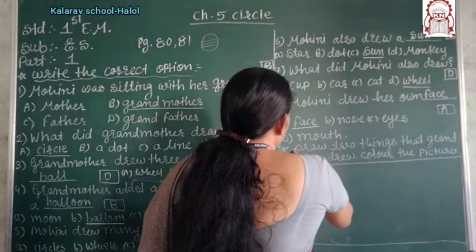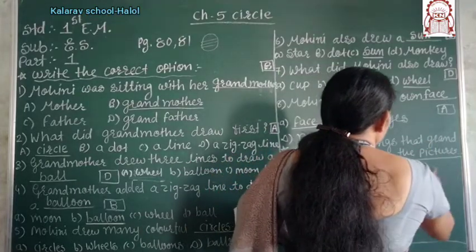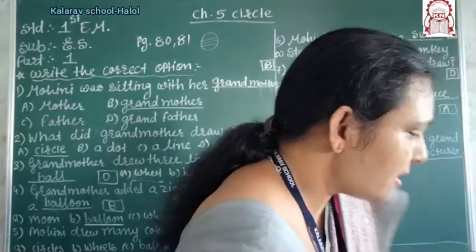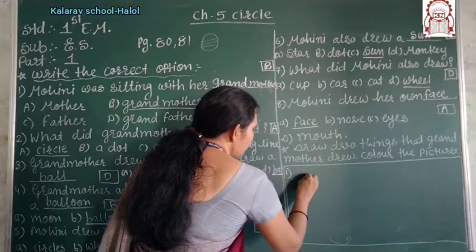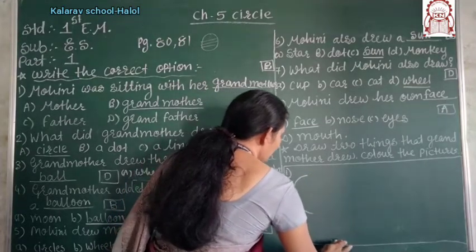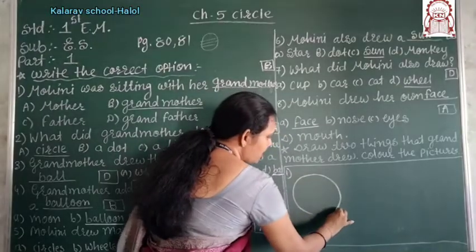Now draw the two things that grandmother drew, color the picture. Now what was firstly drawn by the grandmother? Now look here, we have to draw the first one. What does the grandmother have to draw? Say children, what does the grandmother have to draw? Firstly grandmother drew the circle, right?